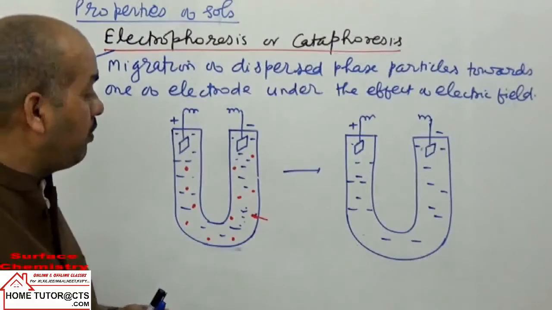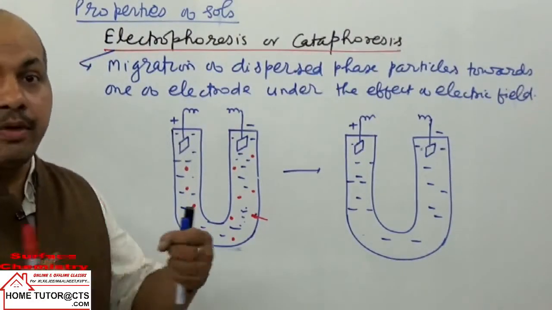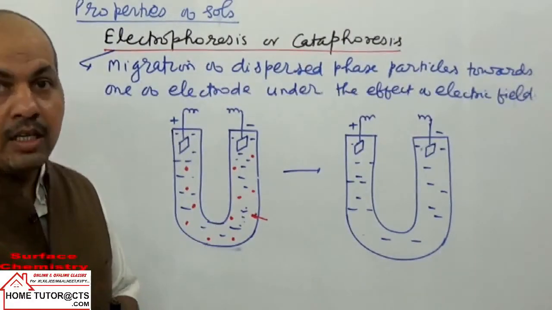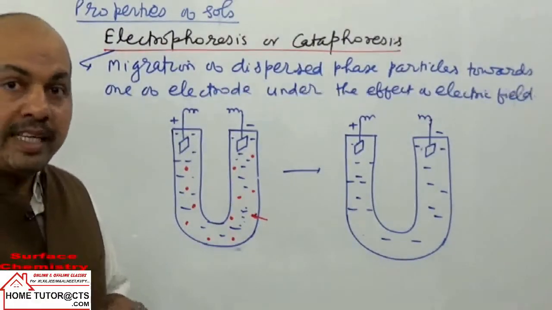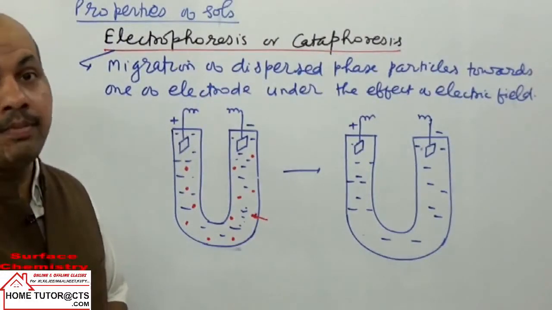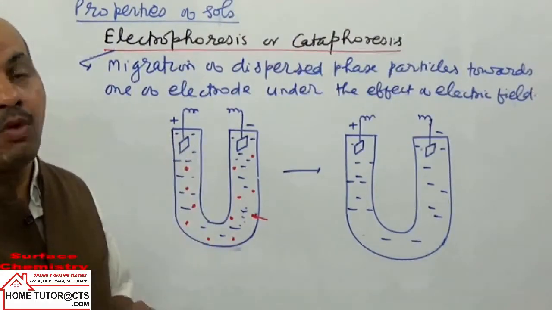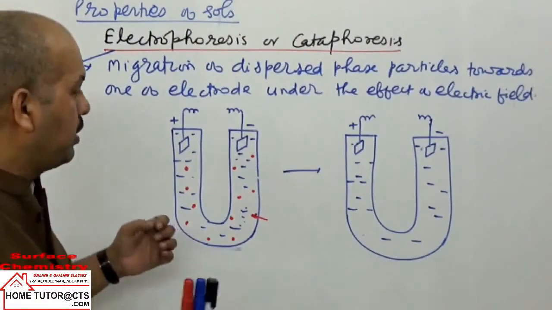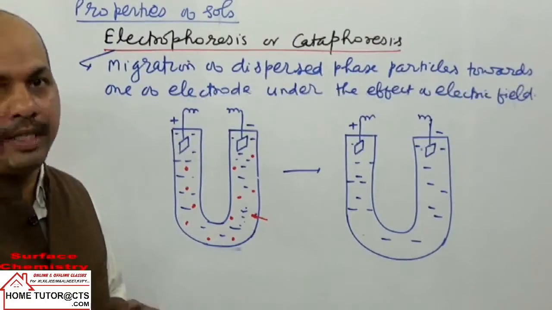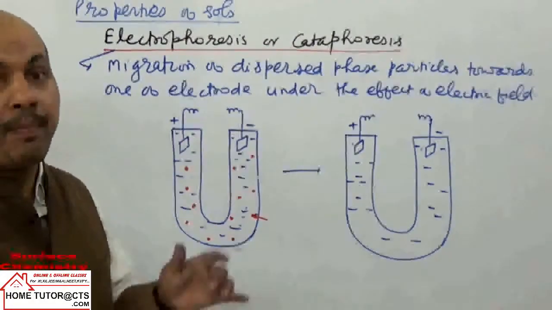Because if they all have the same charge, either positive or negative, they keep on repelling each other, and they cannot combine together through van der Waals attractive forces. When they cannot develop van der Waals attractive forces, they cannot combine to form a precipitate, and the medium will carry an equal and opposite charge.